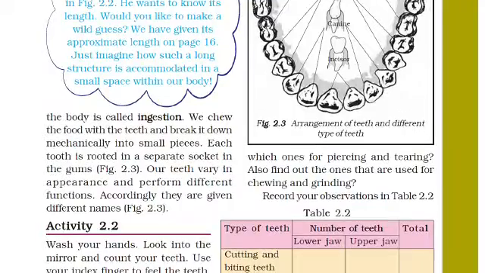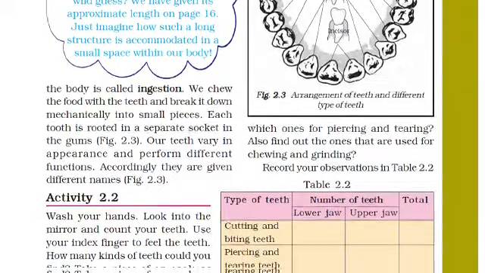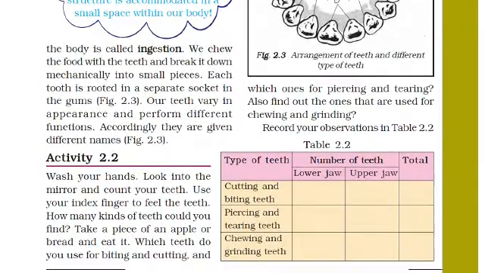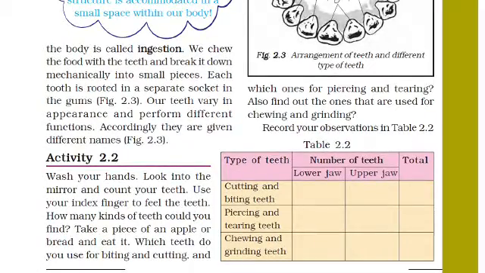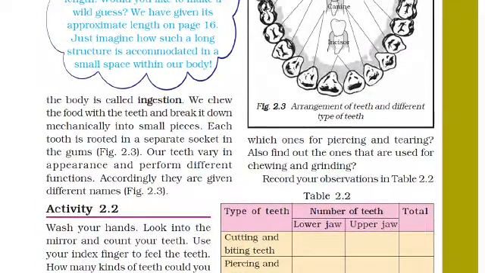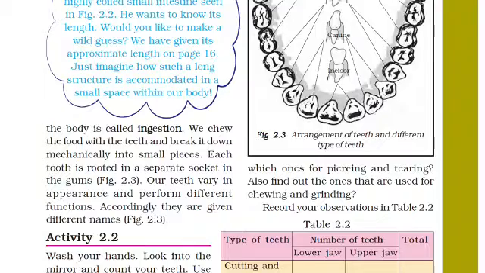Now here we have to write about the types of teeth, the number of teeth, and the total number. How many are there in the lower jaw and how many in the upper jaw, and which are cutting and biting teeth, which are piercing and tearing teeth, and which are chewing and grinding teeth. You have to see in the picture which are used for cutting and biting.